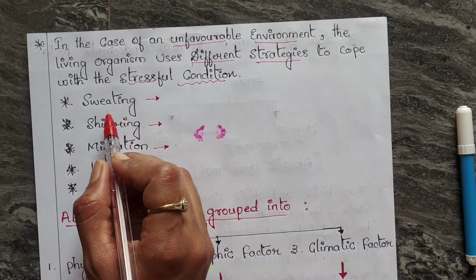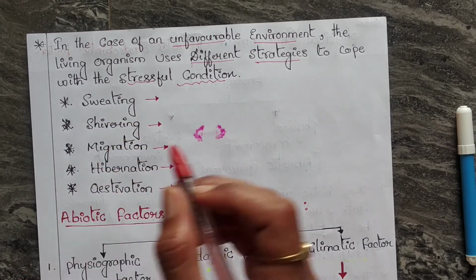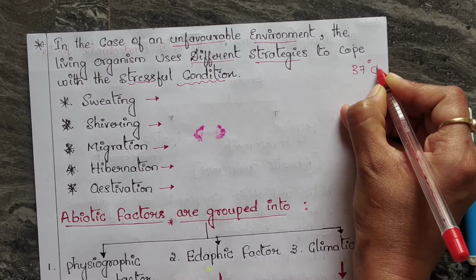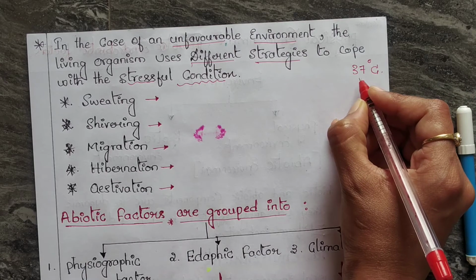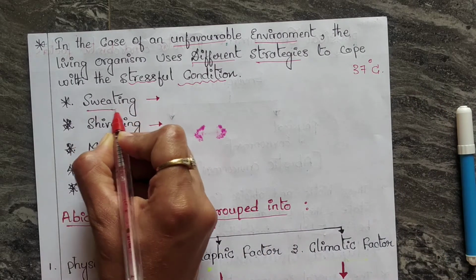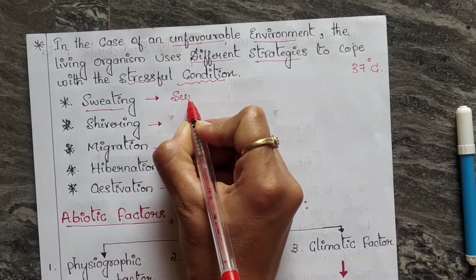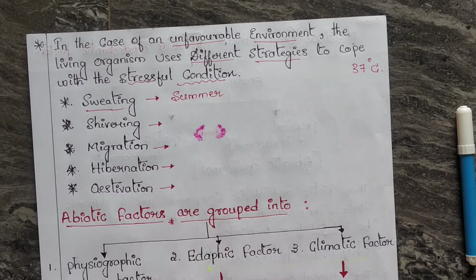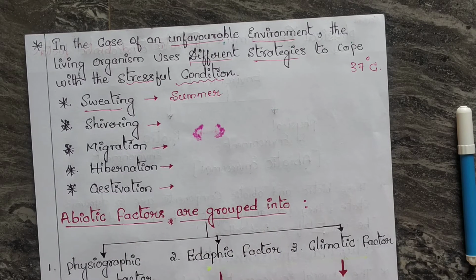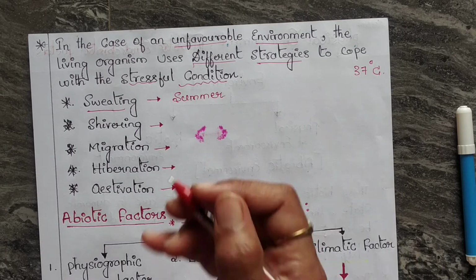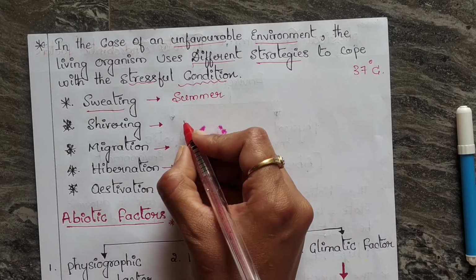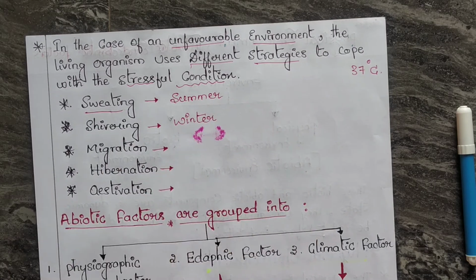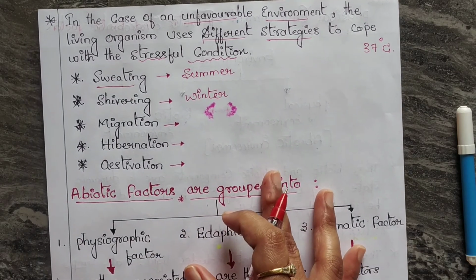We know that the normal body temperature of the human body is 37 degrees Celsius. It is maintained by various activities like sweating in summer. We sweat a lot in summer, right? This is to maintain our body temperature. Or you can see what we do in winter: we start shivering just to maintain our body temperature.